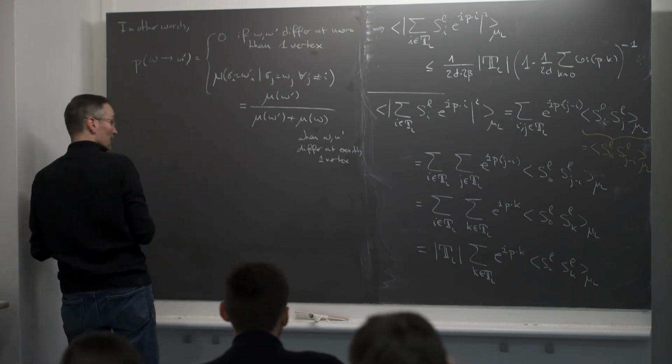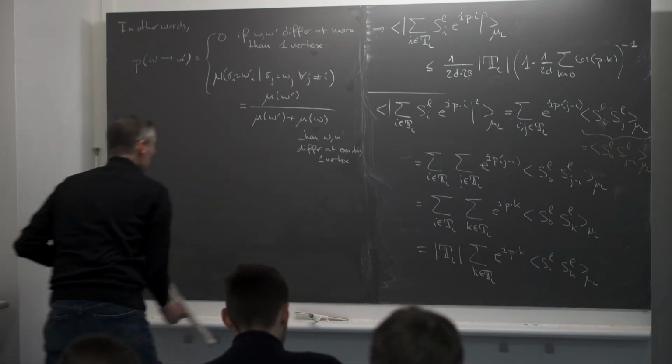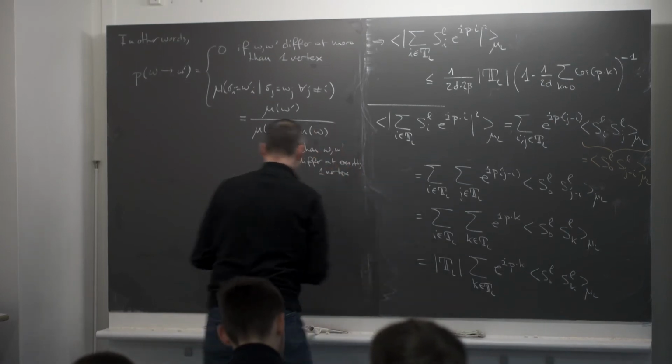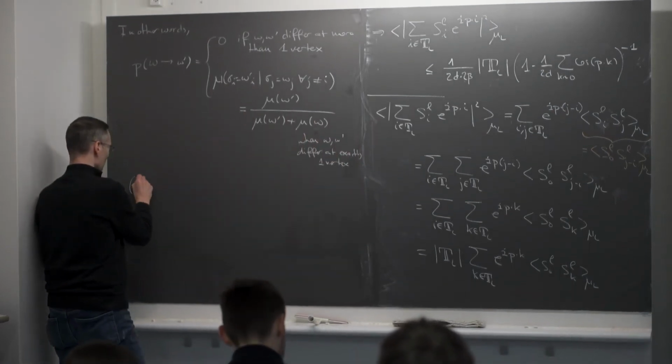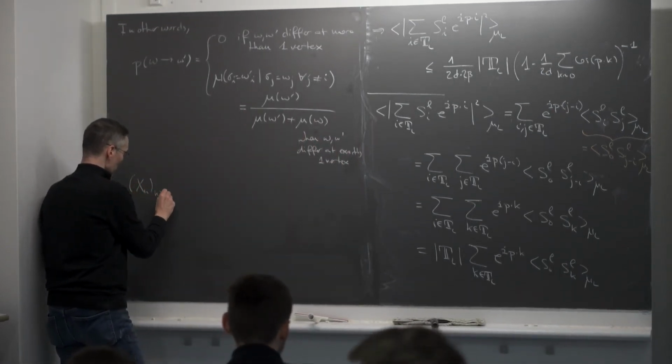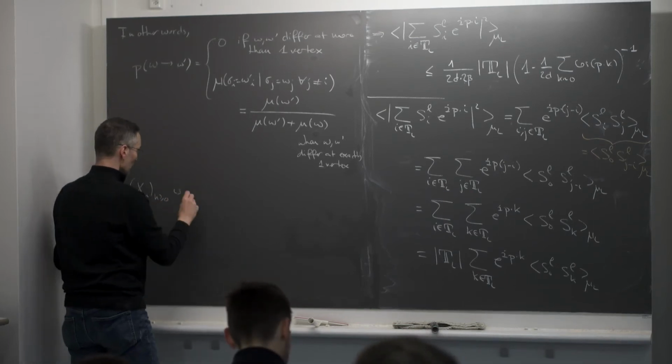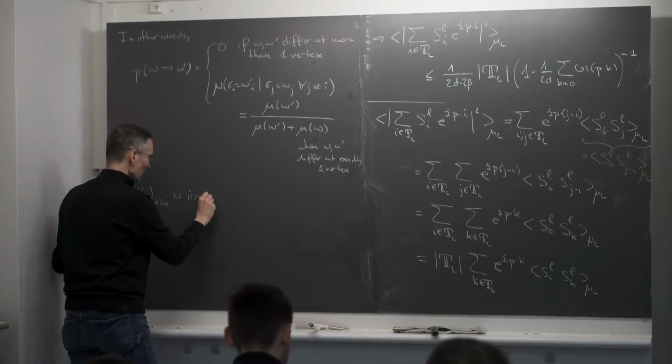Okay, so that's about this Markov chain. It's very easy to check that this Markov chain X_n is irreducible and aperiodic.